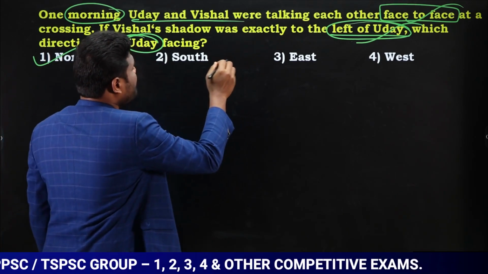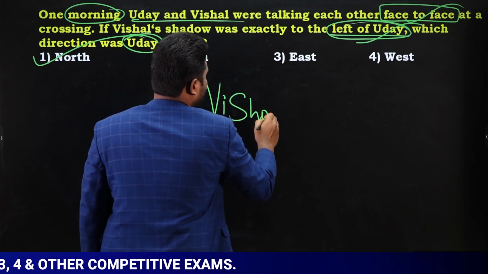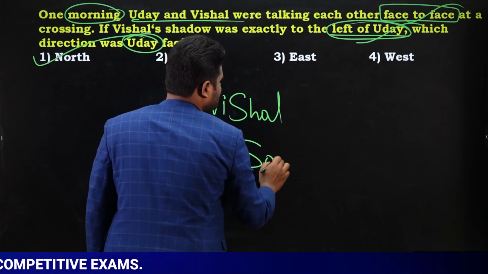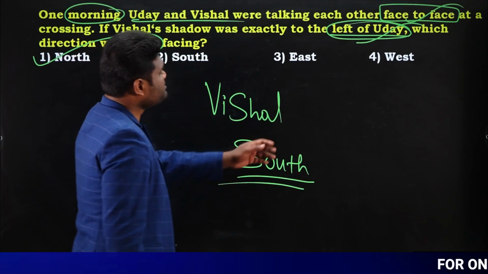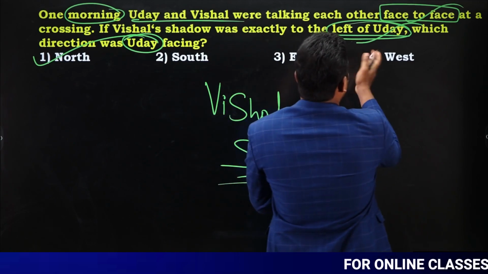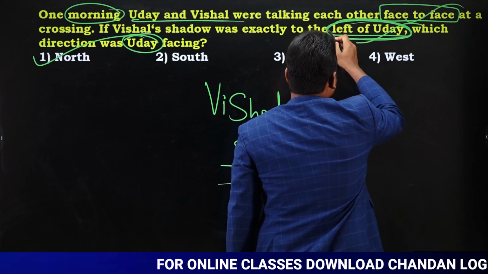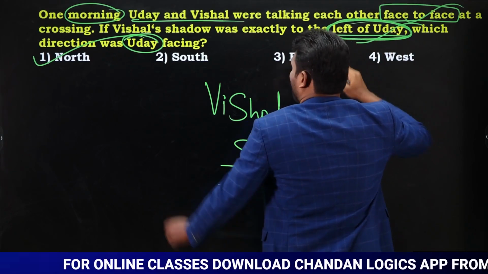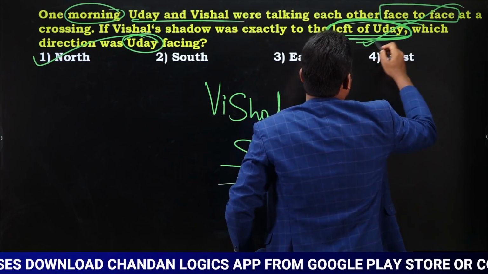If the question is about Vishal, then your answer is going to be south. Is that clear? You should not say the answer is north. Why? If you observe here, it is said that shadow was on the left hand side of Uday. Shadow on the left hand side of Uday means morning time left hand side means north. So Uday is facing towards north.